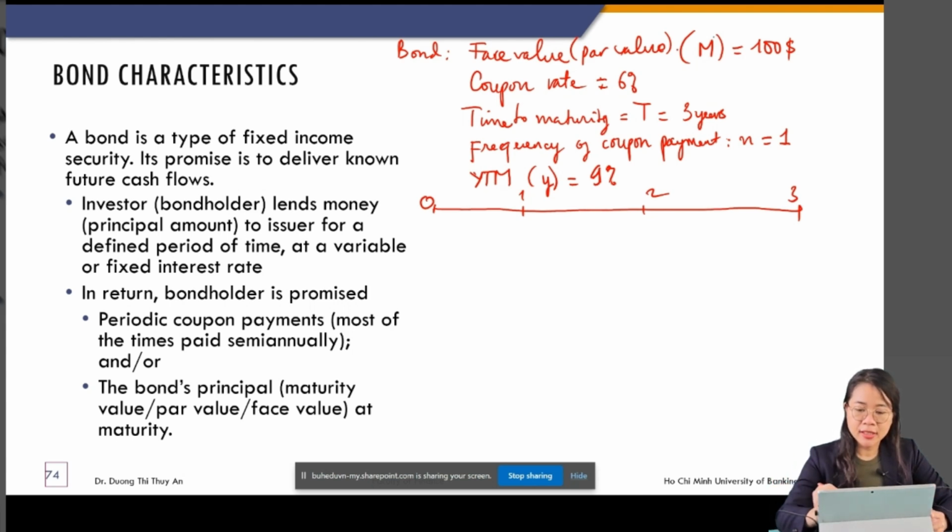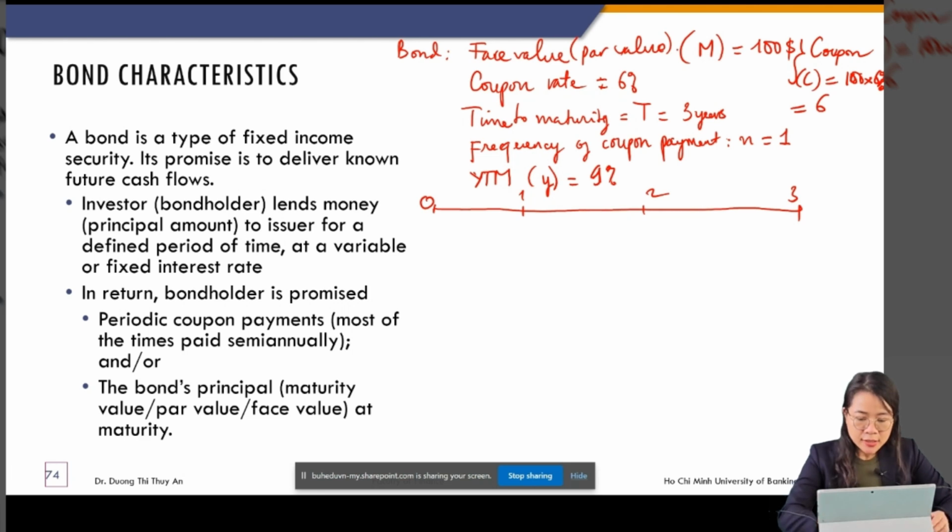From the face value and the coupon rate, I can calculate the coupon C equal to face value multiplied by 6%, equal to $6.